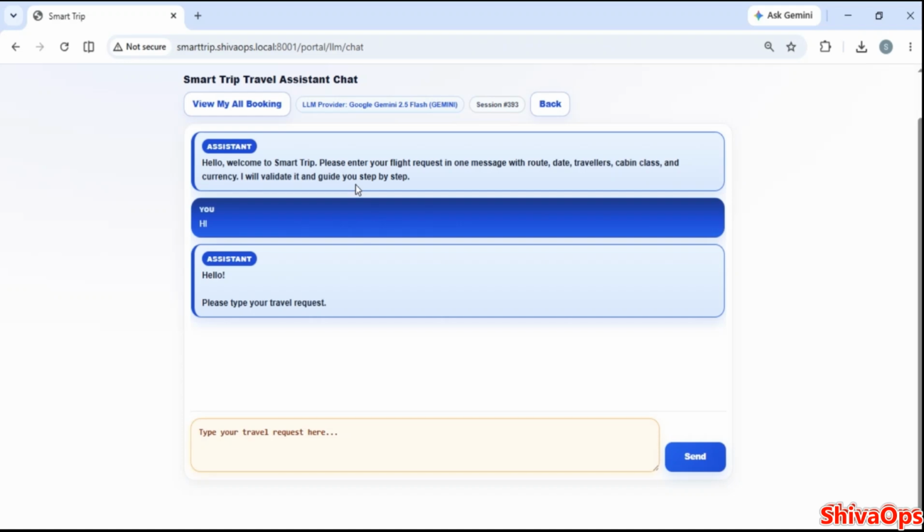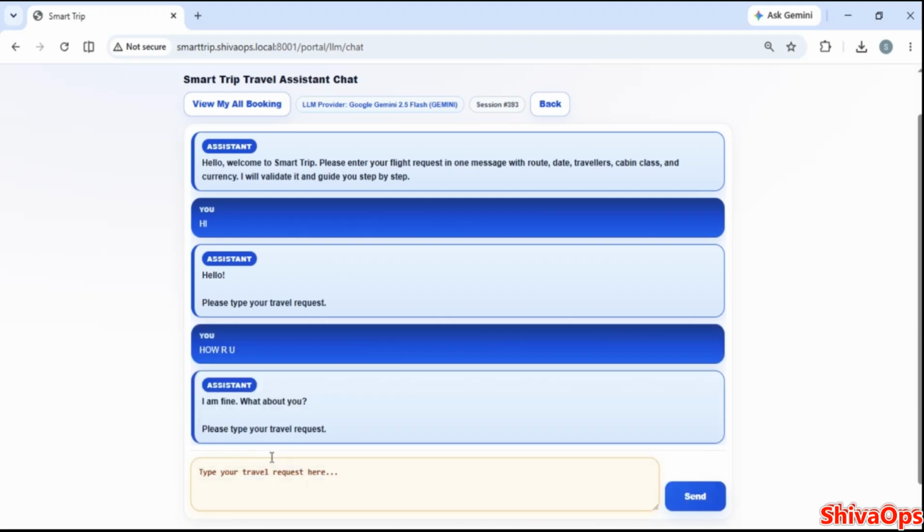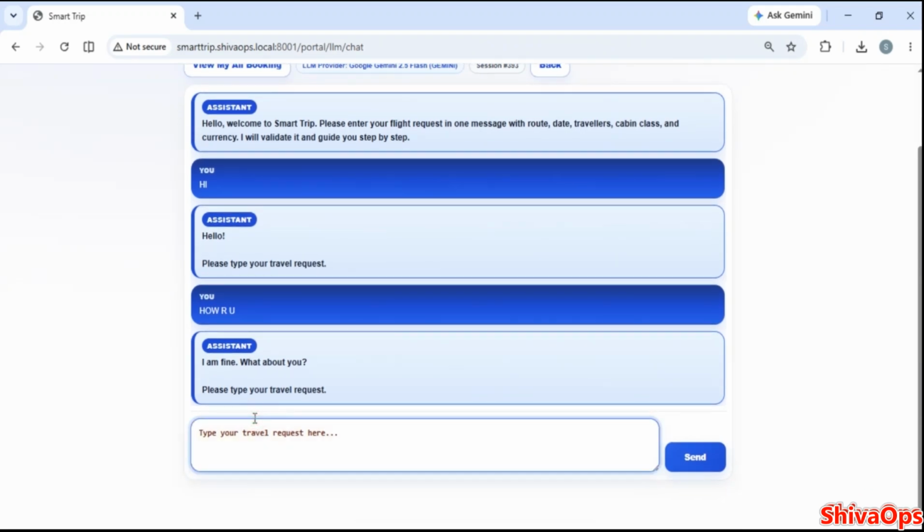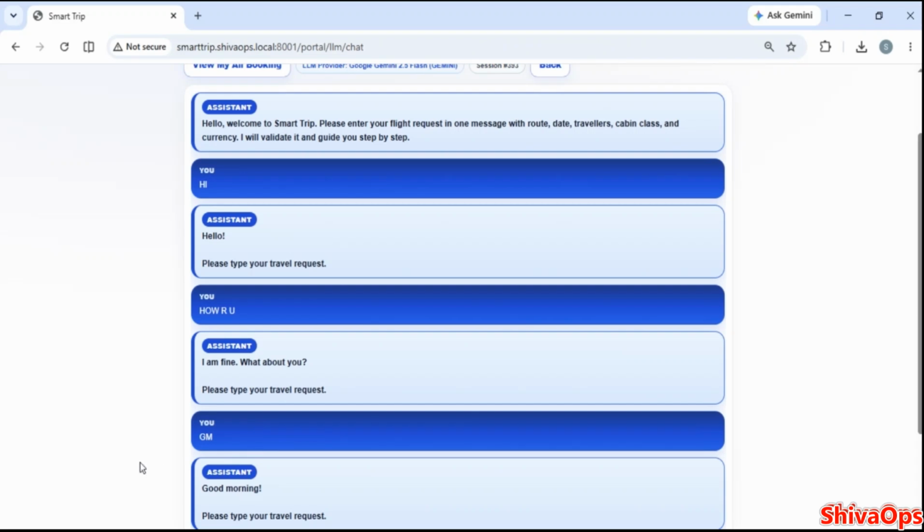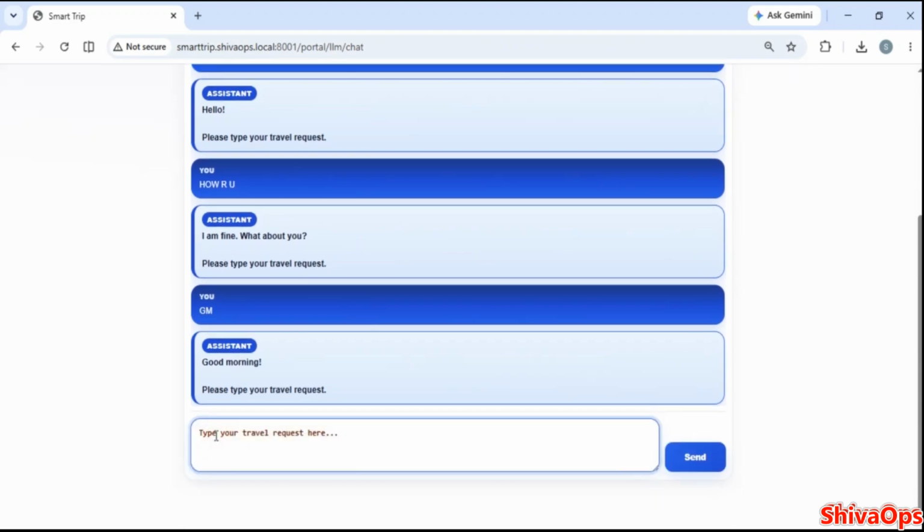So here it is checking. If Smart Trip finds something that looks like book a flight with some keyword, then it sends it to the LLM later. So rule-based code is also there. I will say hi. It replies, hi, how are you? It says I am fine, what about you? I will say good morning, and it says good morning.